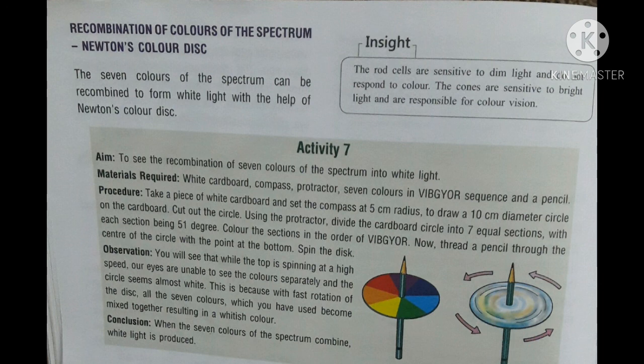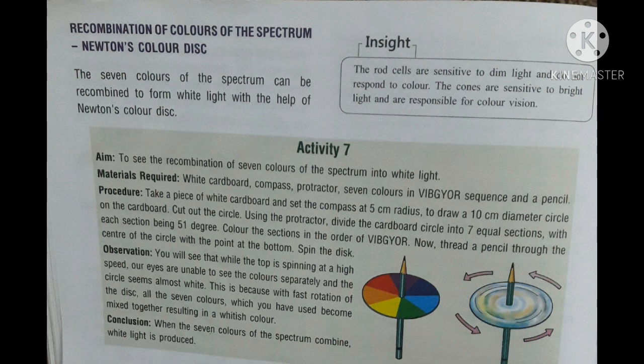Procedure: take a piece of white cardboard, set the compass at 5 cm radius, and draw a 10 cm diameter circle on the cardboard. Now cut out the circle. Using the protractor, divide the cardboard circle into 7 equal sections, with each section being 51 degrees. Color the sections in the order of VIBGYOR. Now thread a pencil through the center of the circle with the point at the bottom. Now spin the disc. Observation: you will see the